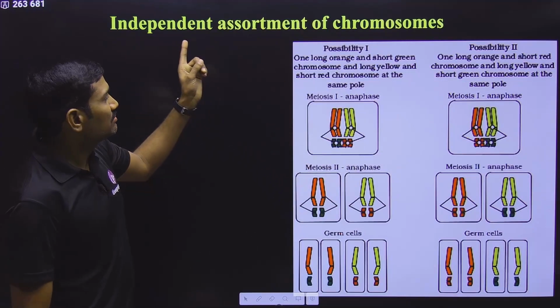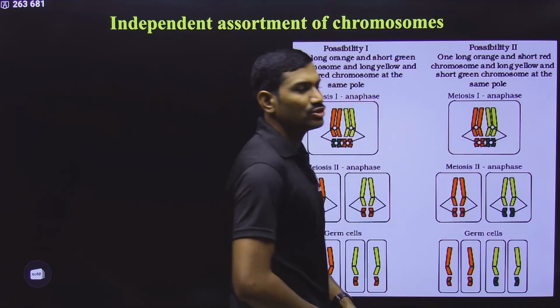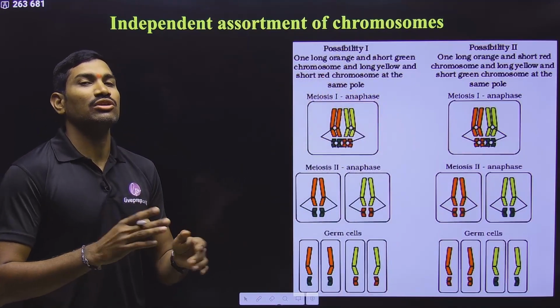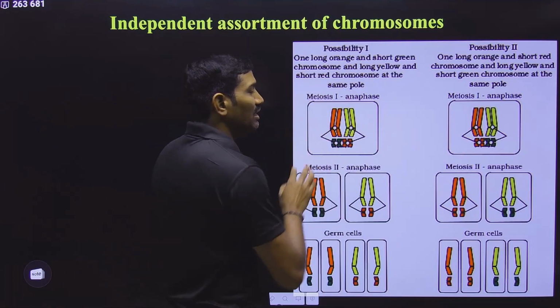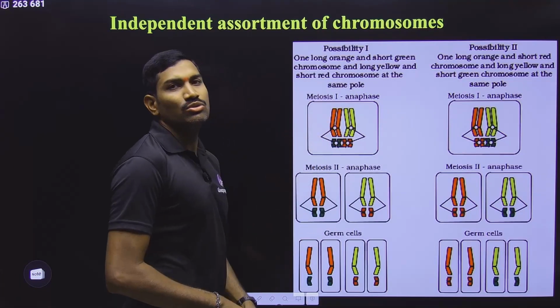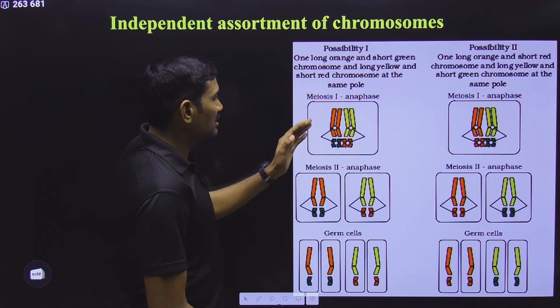Next one. To explain the law of independent assortment, here also they have taken the chromosomes, and they are using the concept called random alignment of chromosomes. Observe carefully. What is that random alignment concept? These are the two long chromosomes, these are the two short chromosomes. Suppose this is possibility one. In this possibility one, just observe carefully.